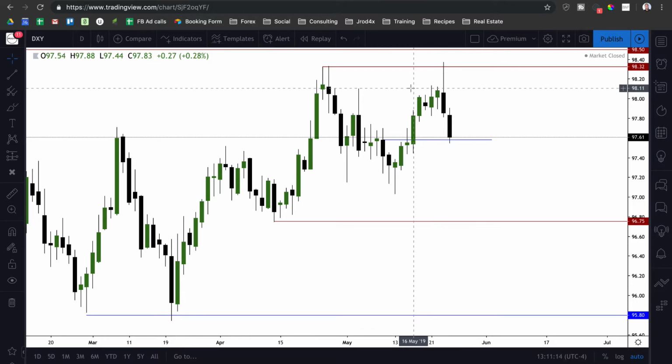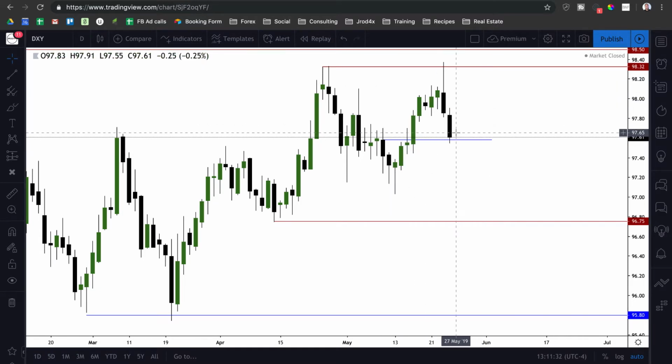And if we get that, we'll probably see a pretty nice expansion on the upside on dollar CAD as well, on the back of all those news releases coming out this week as well. So we'll touch on that when we get to that pair. But overall for dollar index, still looking for bullish price action to the upside, especially coming off of this daily order block here.